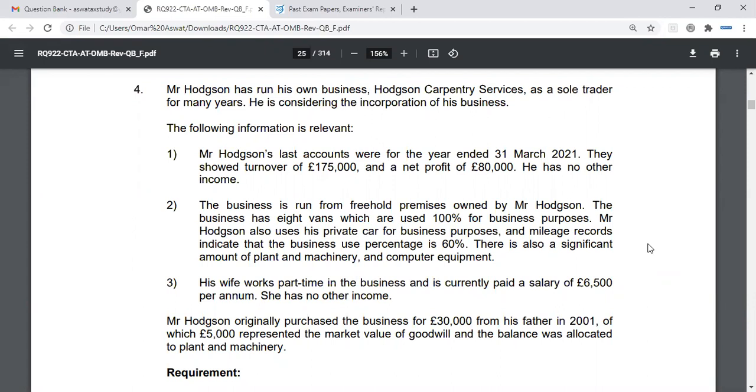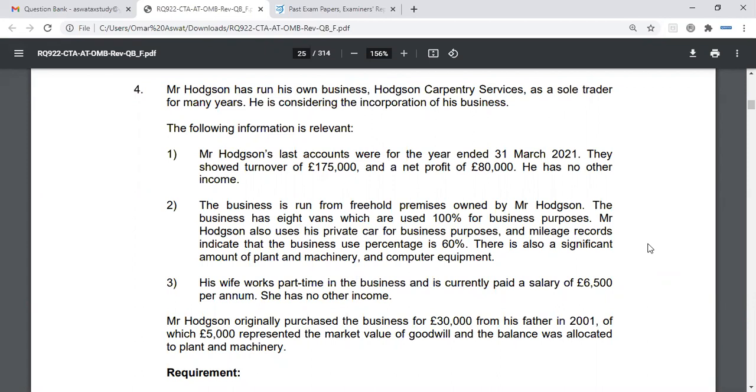But these are 3 or 4 things we mentioned to consider. Number 1 is no AIA, WDA, or FYA in the period up to cessation. Balancing adjustments will arise. You could potentially make a joint election under Section 266 to transfer tax written down value, or you could fix consideration at £1 to give rise to large balancing allowances.